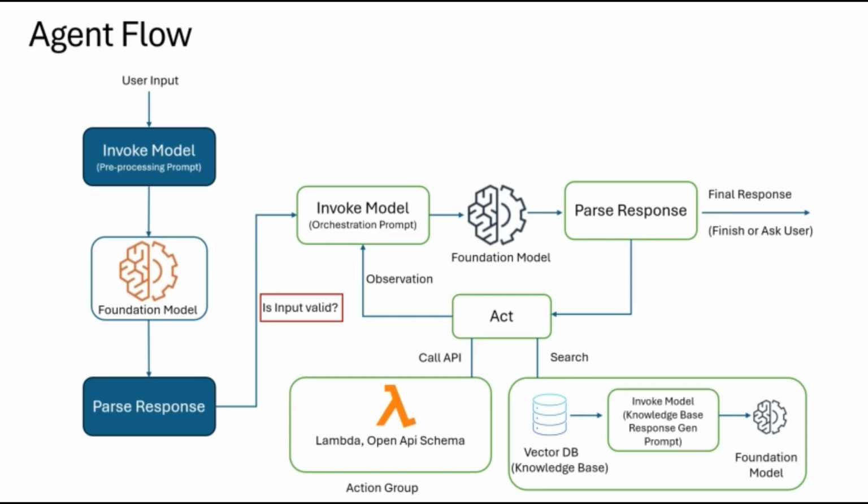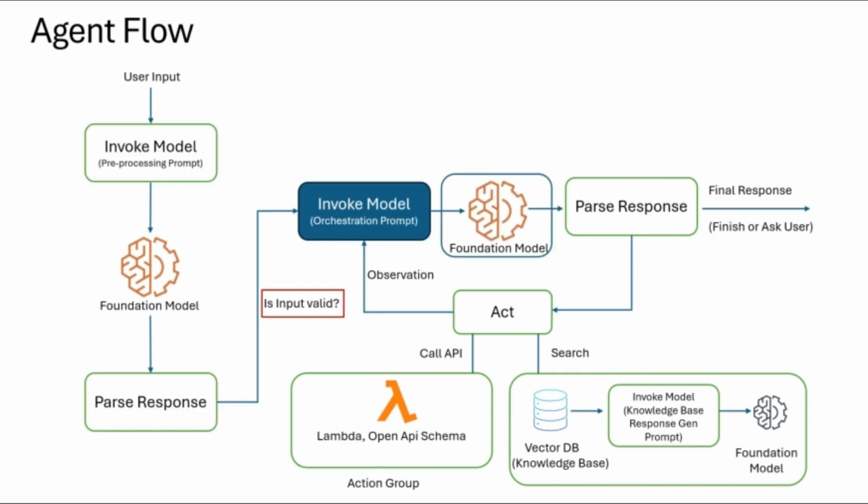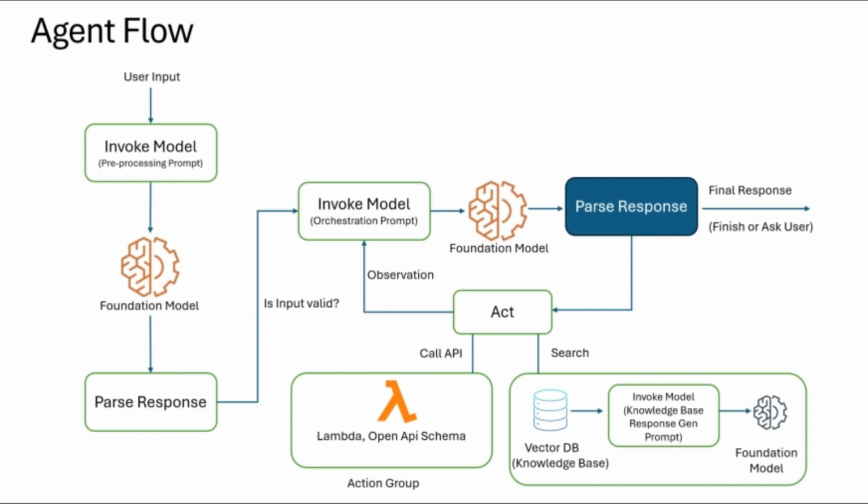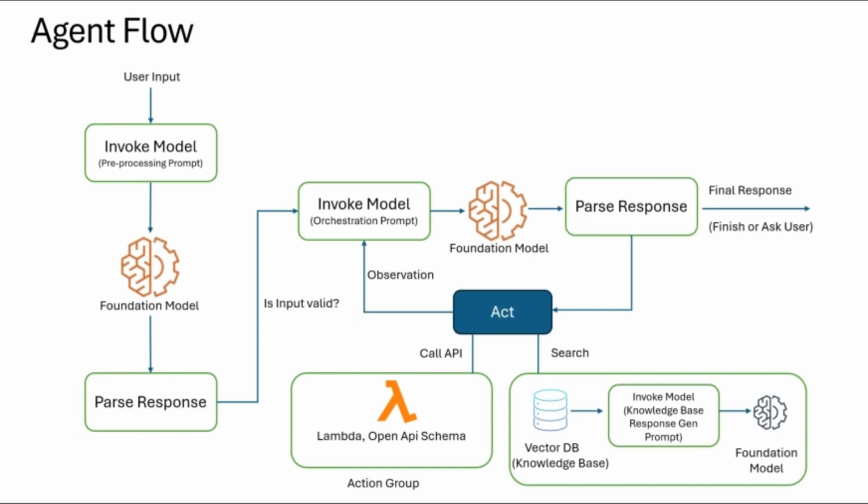Initially, the agent interprets the user's input within its context and consults the foundation model to categorize and validate the content, ensuring it is free from malicious intent. If validated, an orchestration prompt is generated, incorporating the user input, conversation history, metadata on available actions, relevant knowledge bases, and specific instructions. This prompt is then relayed to the foundation model for processing. The response includes actionable suggestions for the next steps. If further actions are required, such as invoking a Lambda function or querying the knowledge base, they are executed accordingly.